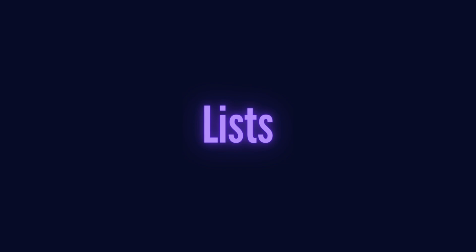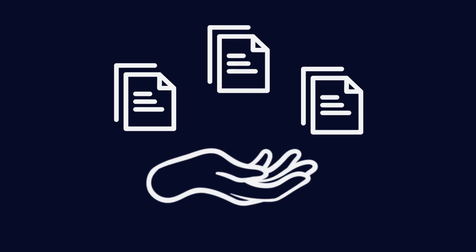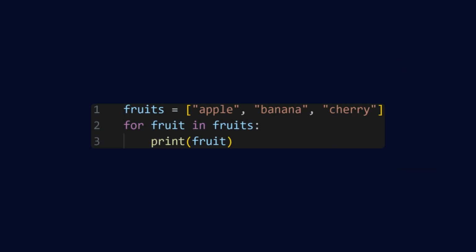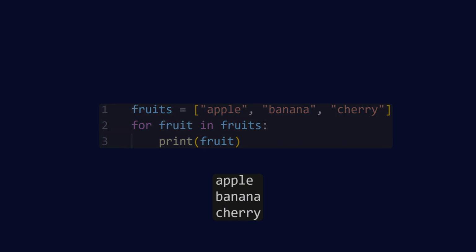Lists. Last but not least, let's talk about lists. A list is a type of collection that lets you store multiple values in one variable. Think of it as a container where you can add, remove, or access items. Here's an example of a list in Python. In this code, fruits is a list containing 3 strings, apple, banana, and cherry. The for loop here goes through each item in the list and prints it. Lists are useful for keeping track of groups of items, whether it's names, numbers, or even other lists.